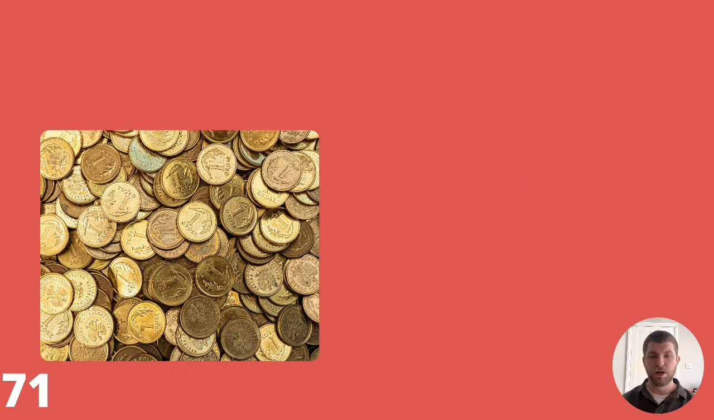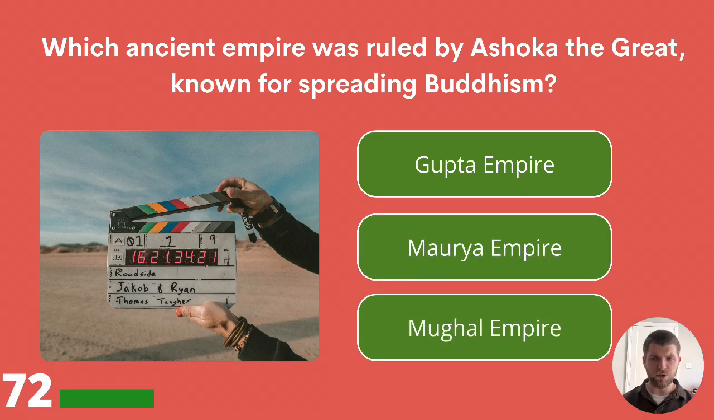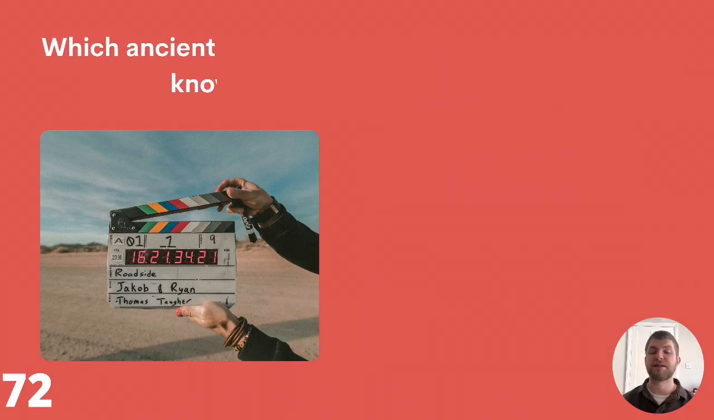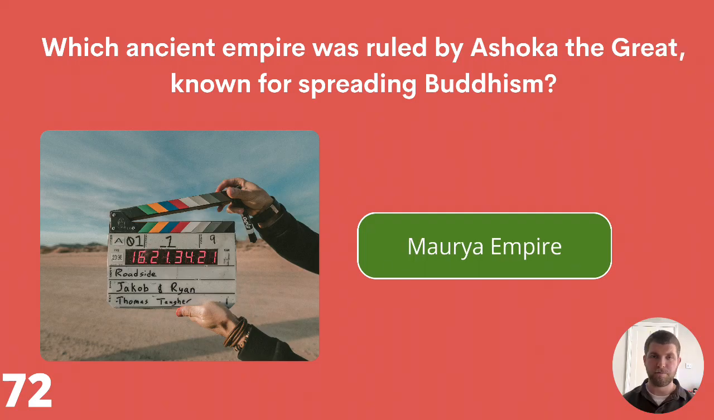72. Which ancient empire was ruled by Ashoka the Great, known for spreading Buddhism? Gupta Empire, Maurya Empire, or Mughal Empire? The answer is Maurya Empire.